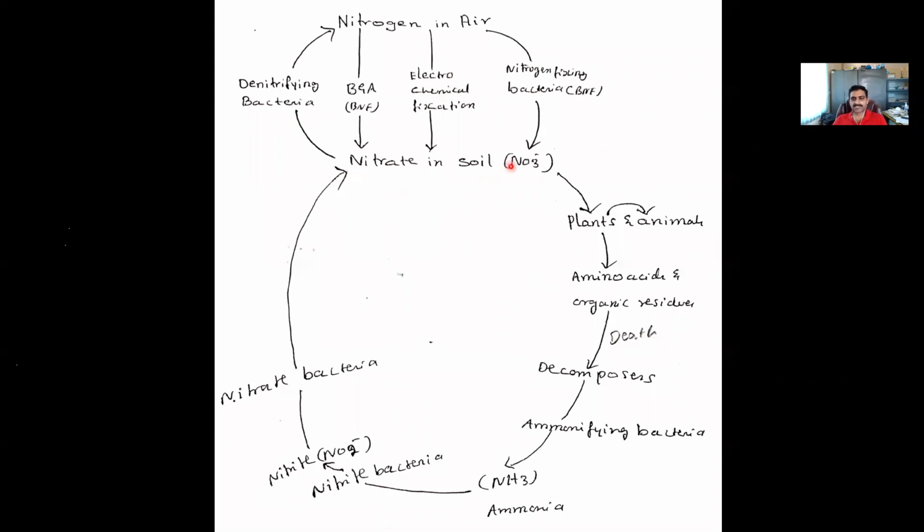So this nitrate which comes to soil will be taken up by plants. So plants will be eaten by animals and human beings. Afterwards, all plants, animals, human beings and microorganisms will die. So it will become dead waste. This dead waste will be decomposed by ammonifying bacteria and converted into ammonia. This ammonia will be converted into nitrite and then to nitrate by nitrifying bacteria. And this nitrate will again be cycled, or denitrified, or leached. So you can also write the nitrogen cycle in this form.